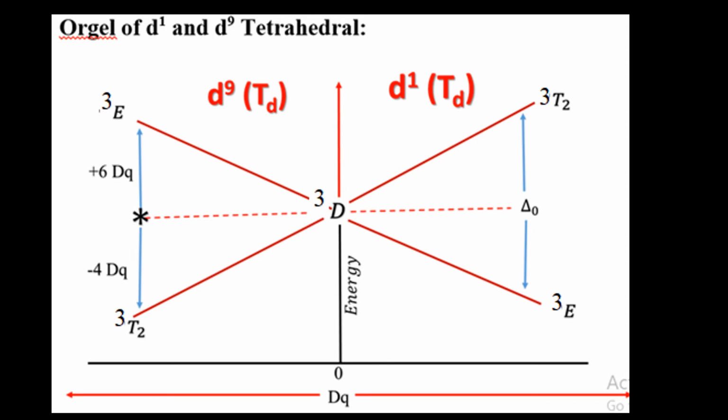And if you consider D1 in the tetrahedral field, the E set is down and T2 is on top, and in case of D9 it is the whole universe, top to bottom, bottom to top. Actually, in case of octahedral complexes, D1 has EG and T2G, with the EG set on top and T2G set down, but in case of the D1 system in tetrahedral complexes it is inverse, and the D9 system is the same and vice versa.